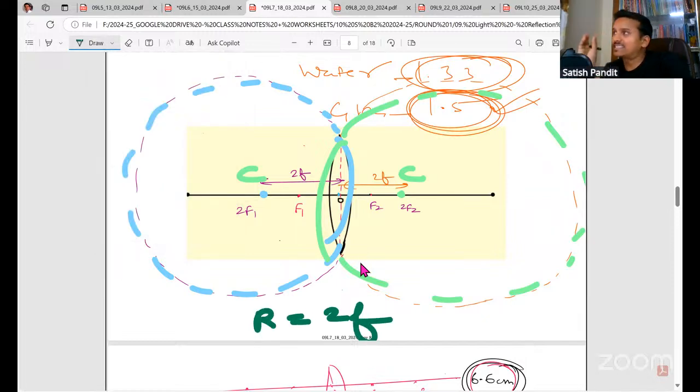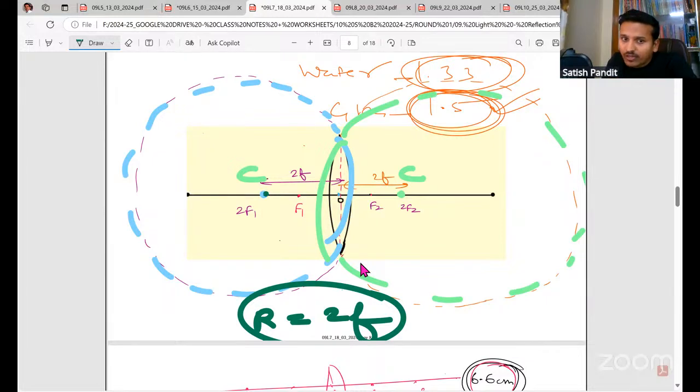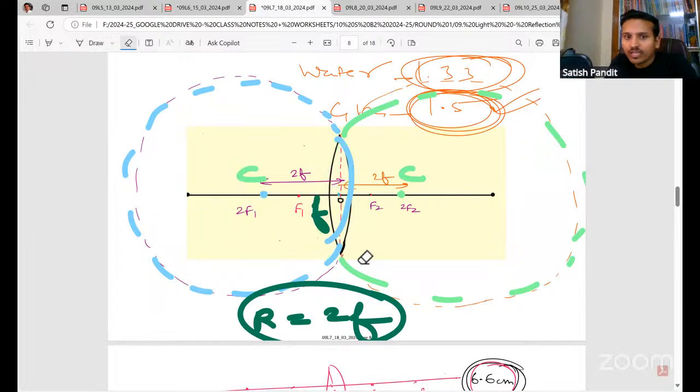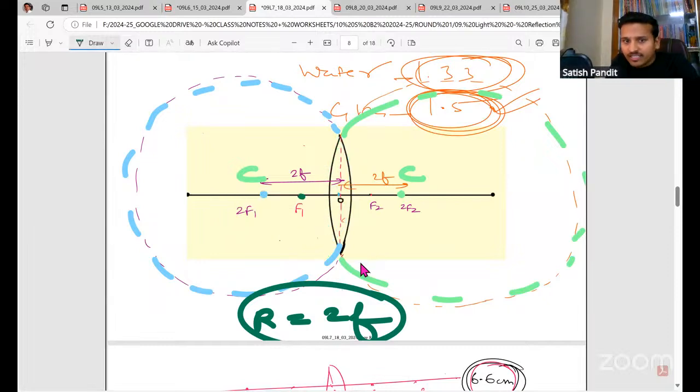For thin lenses also, R is equal to 2F. That means this point is exactly 2F, which is why we write 2F1. Up to here it's F1, and this is another F; if this is F, this will also be F. That means from here to here it will be 2F. So on this side we have F1 and 2F1, and here F2 and 2F2.